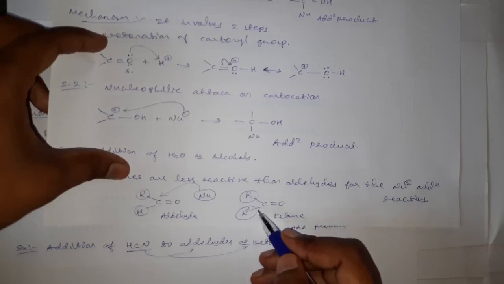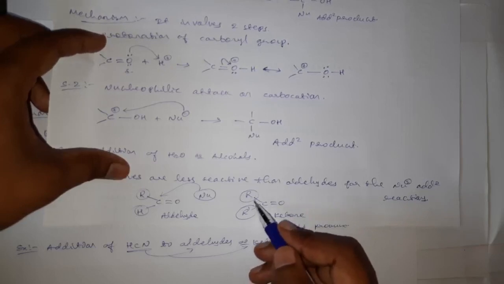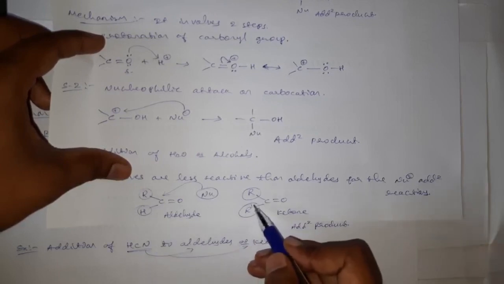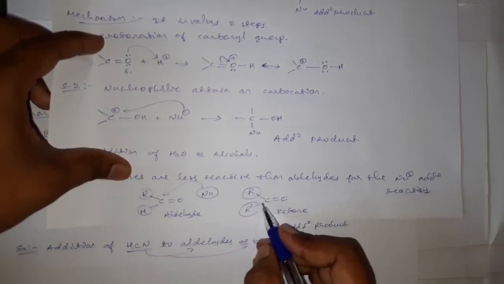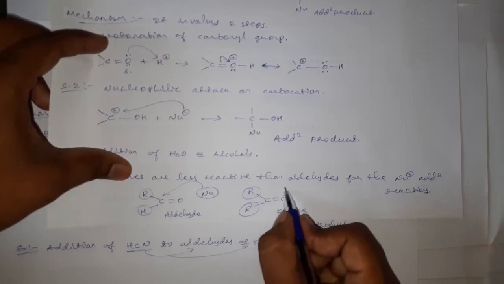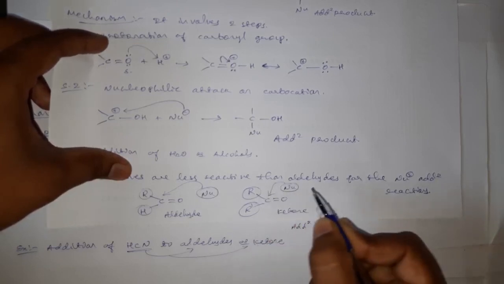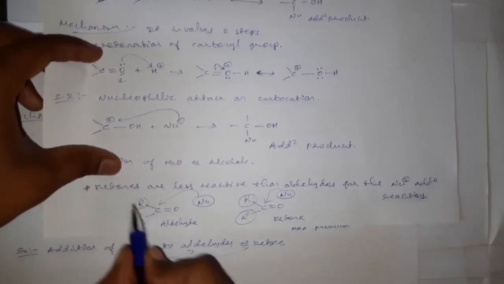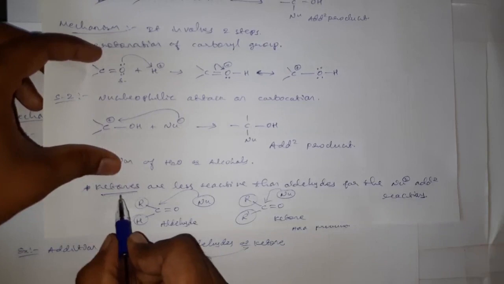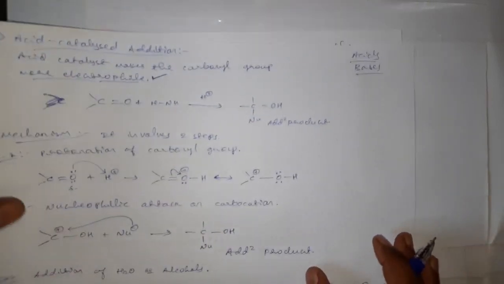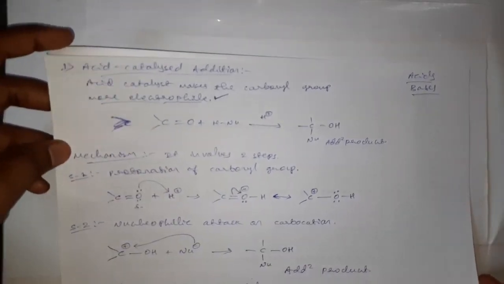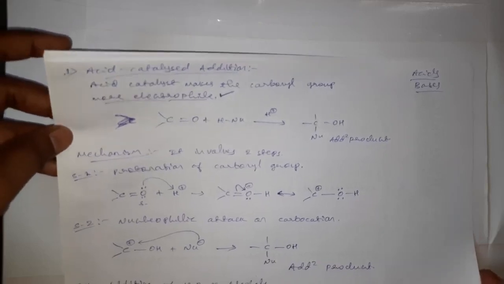These R and R dash may be either alkyl or aryl, but compared to hydrogen, these are comparatively large in size, and hence here we will get somewhat steric hindrance for the attack of the nucleophile on the carbonyl carbon. Because of this reason only, these ketones are less reactive towards the nucleophilic addition reactions as compared to the aldehydes.